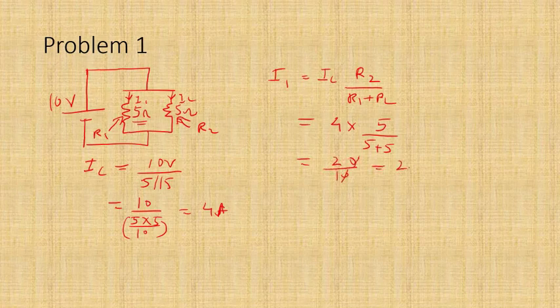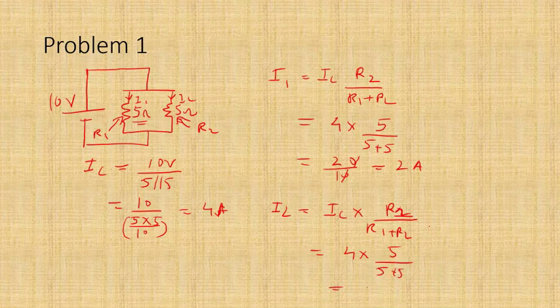IC is nothing but 20 divided by 10 parallel 5, right? 10 parallel 5 is 5 into 10, which is 50, divided by 15. 5 threes are 15, 5 tens are 50, so basically it will be 6, right? 6 amperes. Okay, so this is the main current.